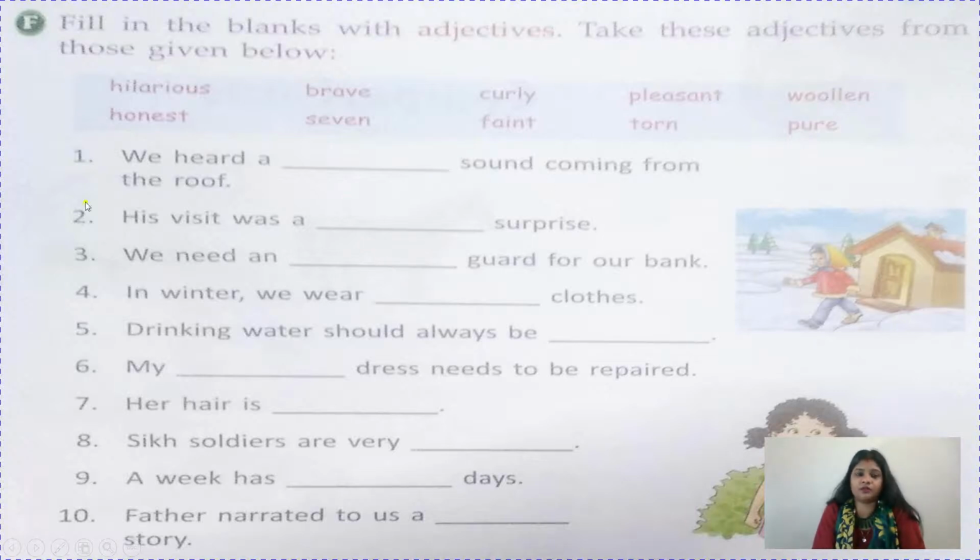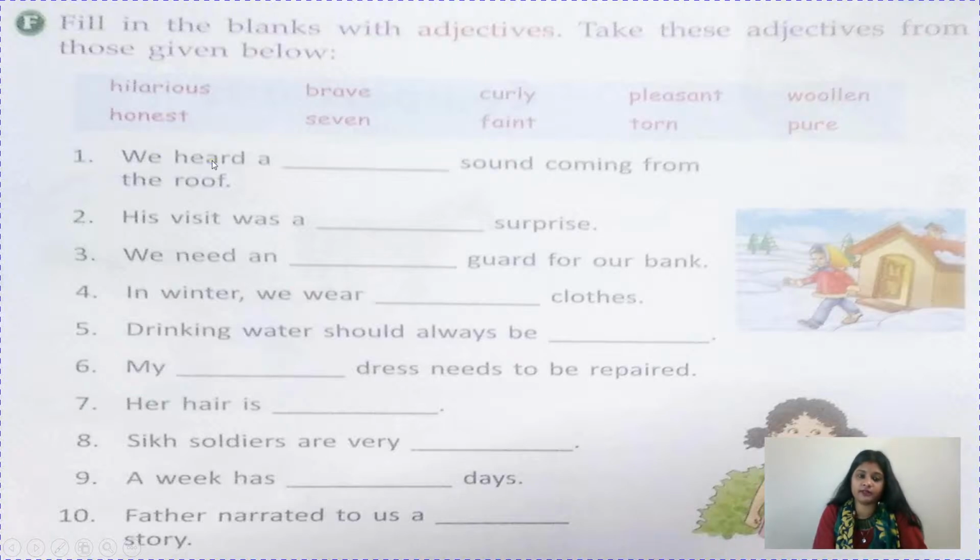We heard a dash sound coming from the roof. Children, you know, first I wrote here pleasant sound. Then I found that pleasant will be filled in another blank. Then I wrote hilarious. Then again it was wrong. So it can happen that when you are filling all these blanks, you will find the first one should go in the 4th or 5th one, the second one should go in this one. So no problem. You're writing with a pencil. If you make a mistake, you can correct it.